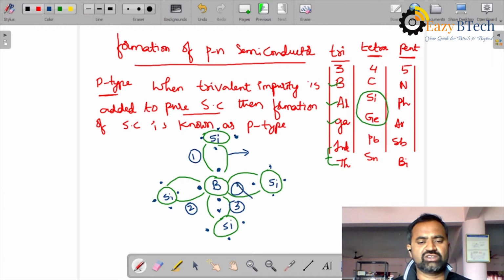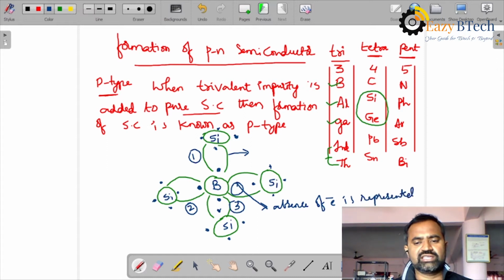This absence of electron is represented as a hole, and it is opposite to the charge of an electron. It means it has a positive charge.